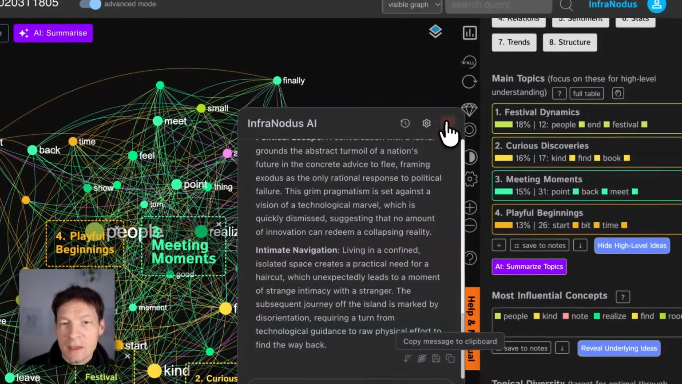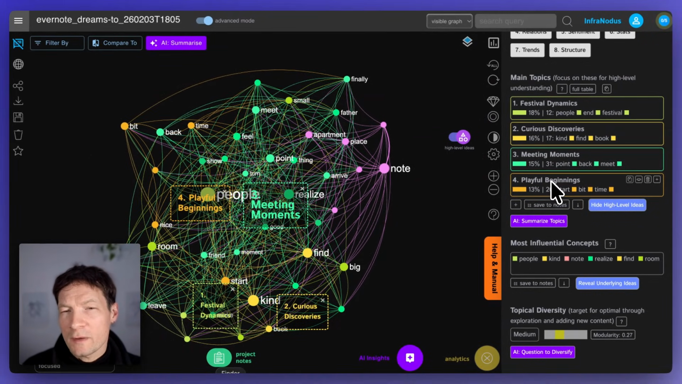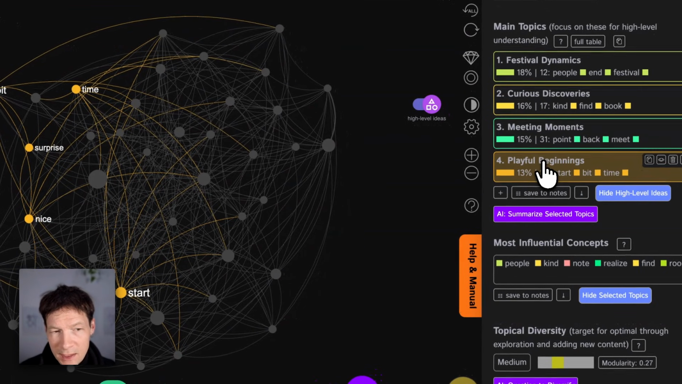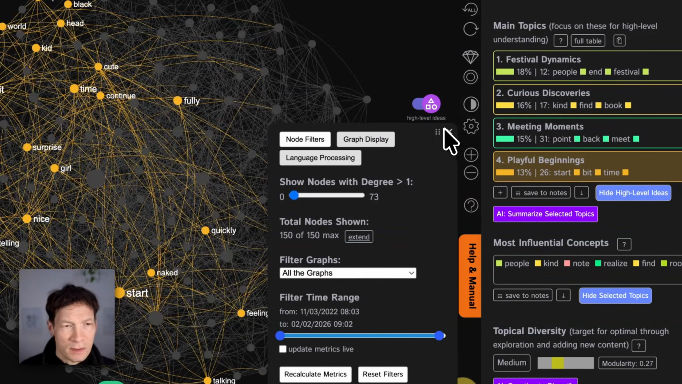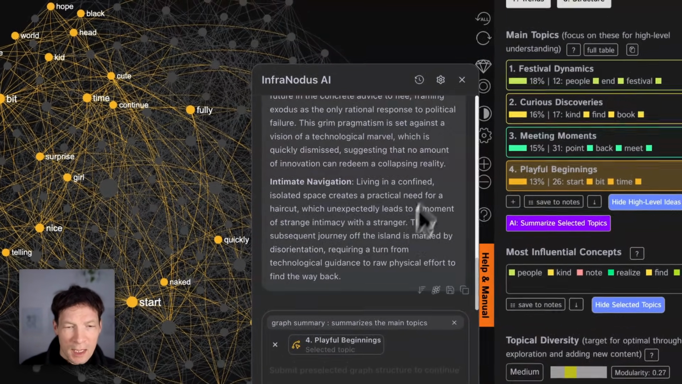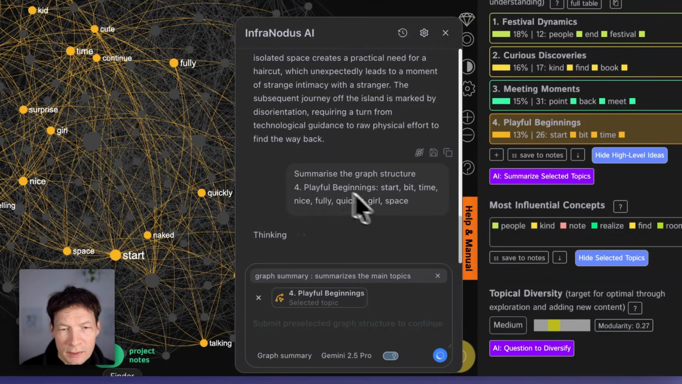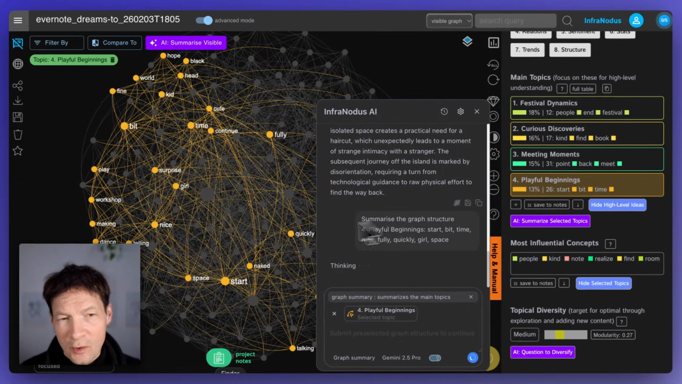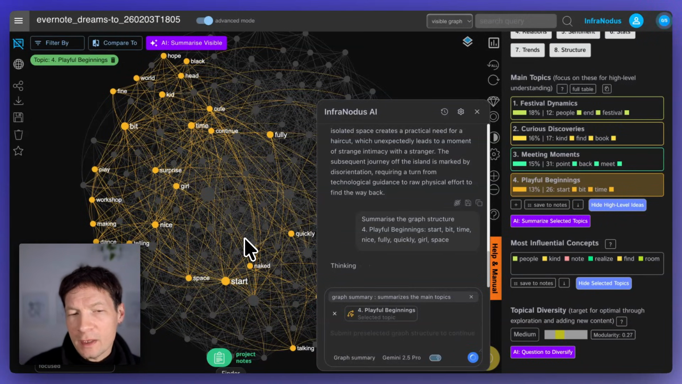That's another really amazing feature of the graph, because here I can say, okay, what if I'm interested in this idea of playful beginnings? I can select just this topic here and ask it to show a little bit more nodes in the graph so I can see everything that relates to this. Then I can go back to AI Insights and ask it to summarize this topic only. I tell it, I'm focusing your attention on this topic of playful beginnings, and I want you to write a summary just of that aspect of my dreams.